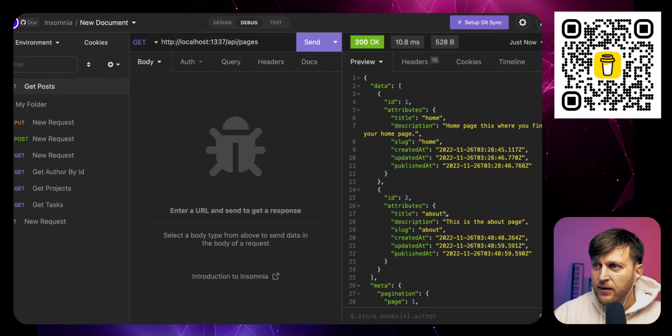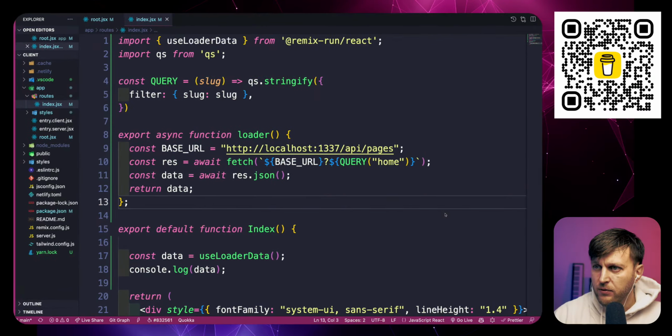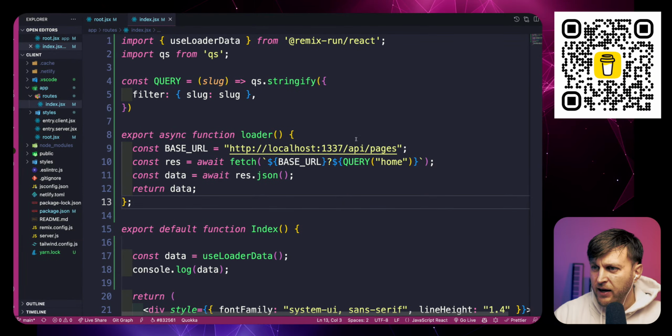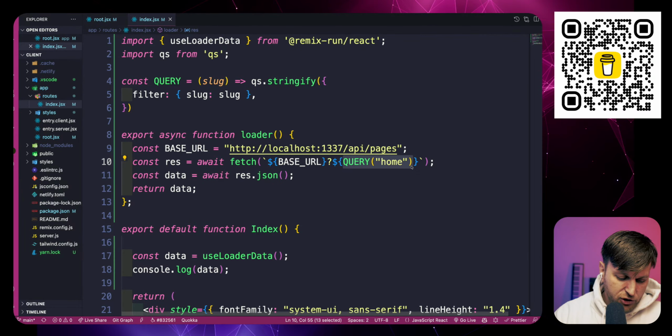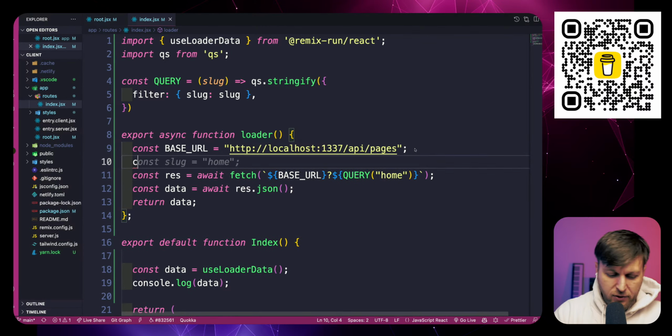And so let's go to our application here. And by the way, I'm going to console log query here to show you what this looks like, just so you could see why it's easier to use qs to do filtering, especially when you start getting nested filtering, than manually typing.